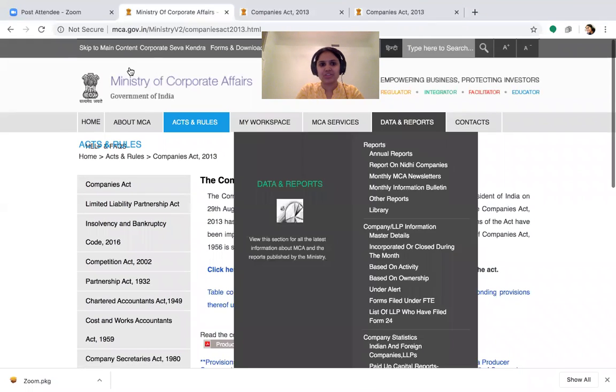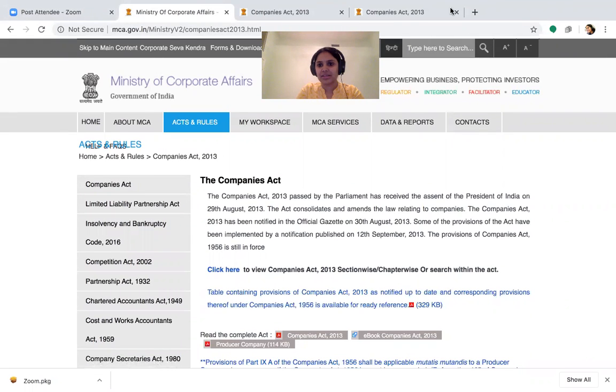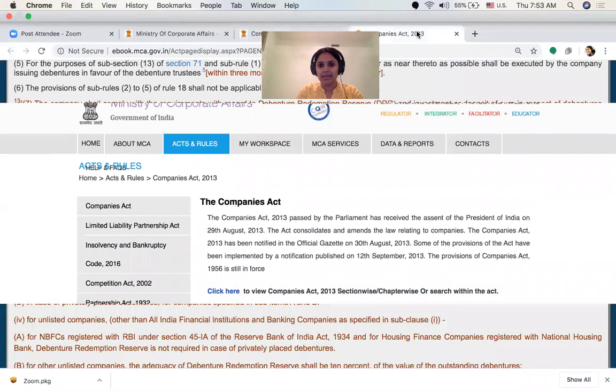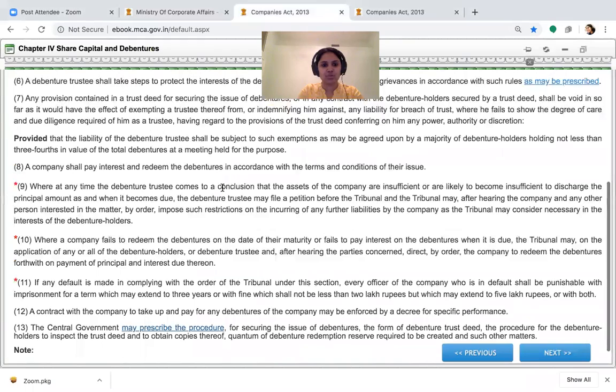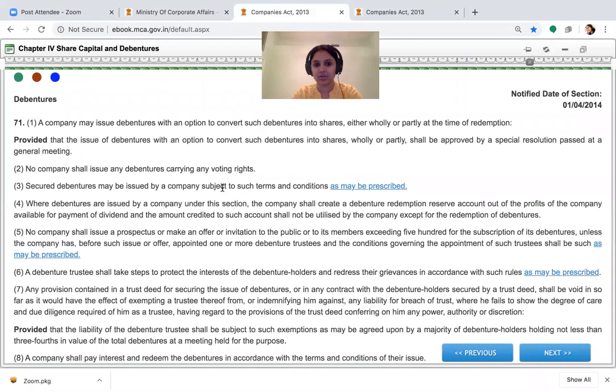So in the debenture section, if you notice, let me drag my toolbar. So look at the debenture rules. This is the rules in which they have made the change, and I am taking you through the debenture section. Okay, this is the section relating to debentures. What is a debenture? We are aware that when a company mobilizes funds in the form of debt and issues an underlying security for the debt that it has mobilized from people or from bank or from financial institutions, that security issued in return for that is called a debenture, which means the underlying security is a debenture.